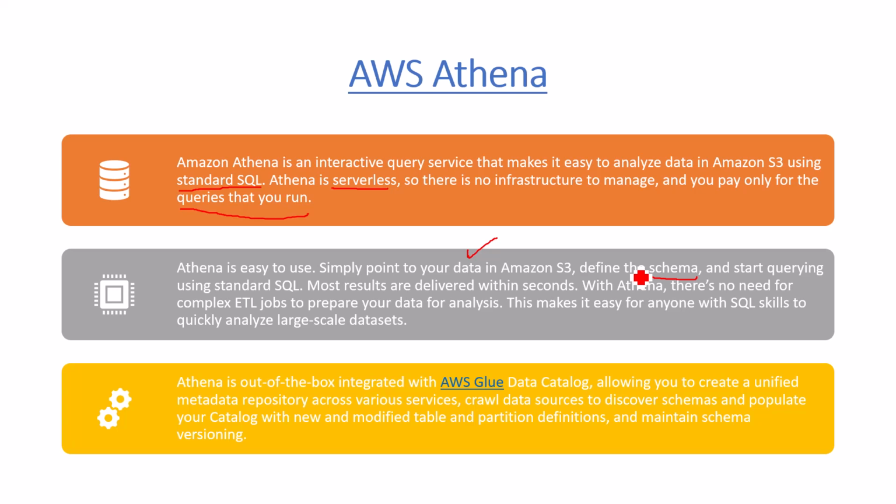For example, in your CSV file you have columns like name and department. You need to define the schema, and on top of that you can write your queries like select star from this CSV file where name equals this or surname equals this. Athena queries are extremely fast because they run on a lot of compute power, and even if you have a terabyte of data, you can get the result in milliseconds. And it is very cost saving because you are paying only for running the queries.